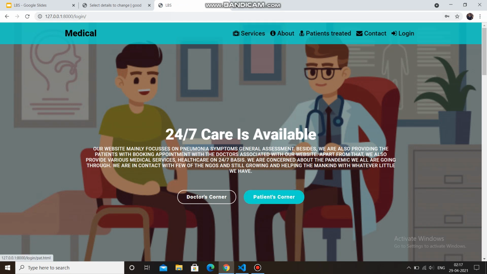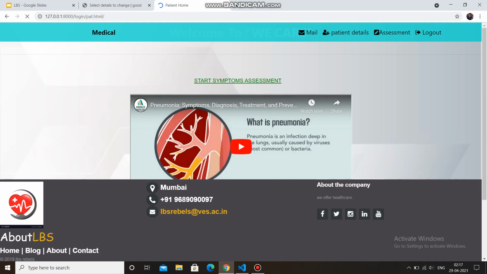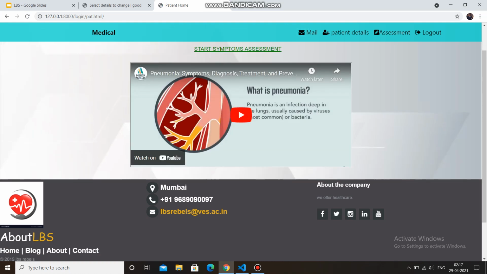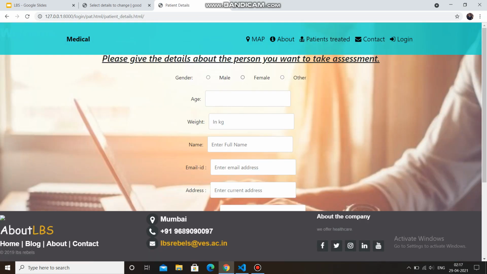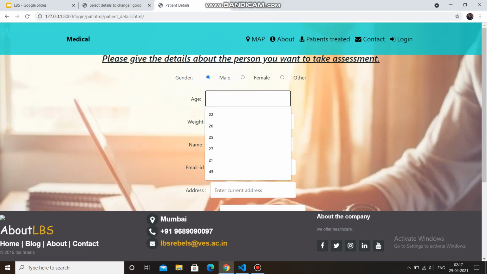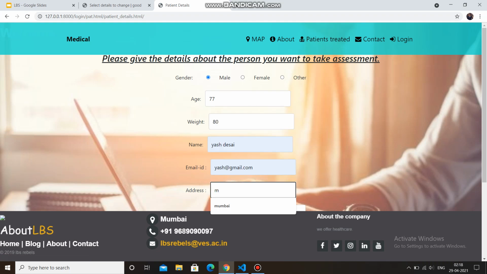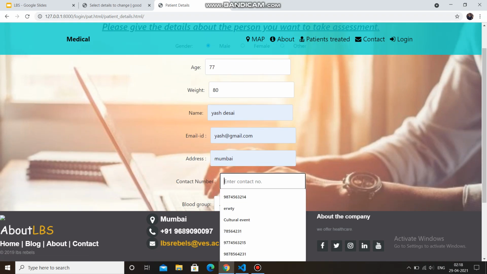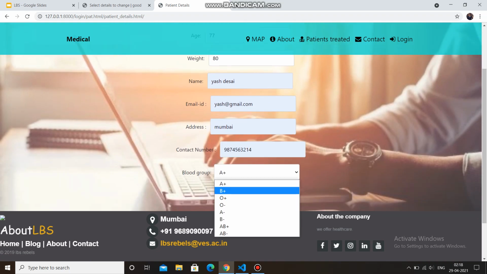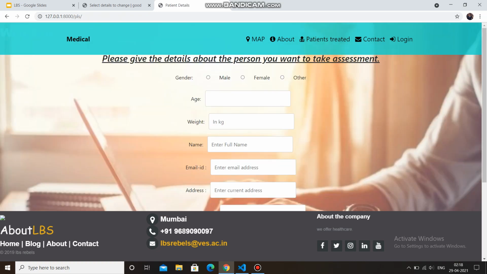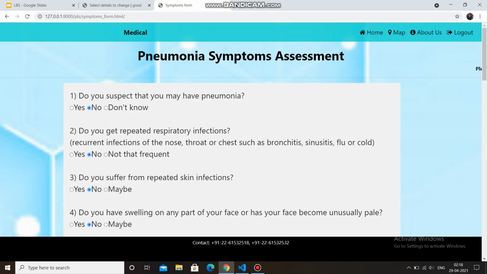So as he has registered as a patient, he will be redirected towards the patient corner where he can see a video about pneumonia and can take his assessment. He can also give his details towards the doctor and can submit. As we can see that he has successfully submitted, so he can click on next.